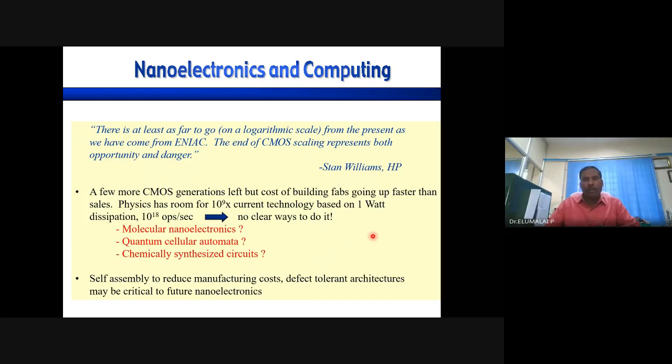We know optoelectronics, electronics, molecular electronics. A few molecules can provide the electronic circuit. Chemically synthesized circuits, no need to fabricate. You have some molecules and they can act as a circuit at the nano level.